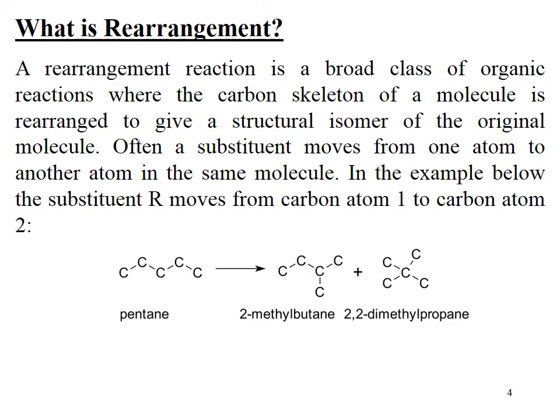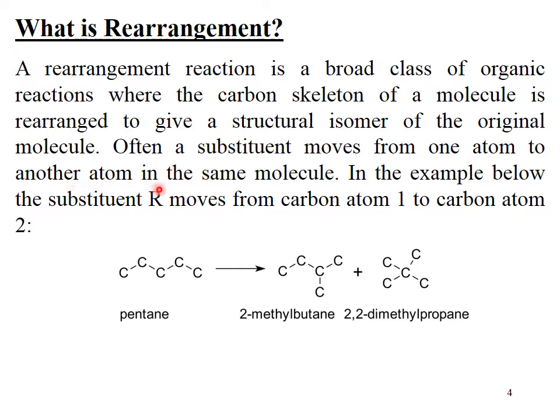What is a rearrangement? A rearrangement reaction is a broad class of organic reaction where the carbon skeleton of a molecule is rearranged to give a structural isomer of the original molecule. Often a substituent moves from one atom to another atom in the same molecule. In the example below, the substituent R moves from carbon 1 to carbon atom 2.